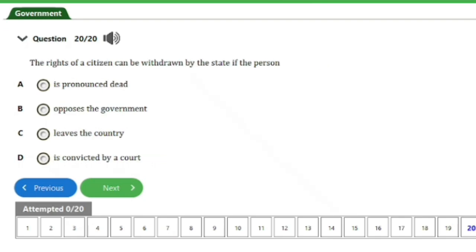So here's question number 20 of 20. It says, the rights of a citizen can be withdrawn by the state if the person A is pronounced dead, B opposes the government, C leaves the country, D is convicted by a court. So guys, the answer to this question is option D here. That's it for this question.